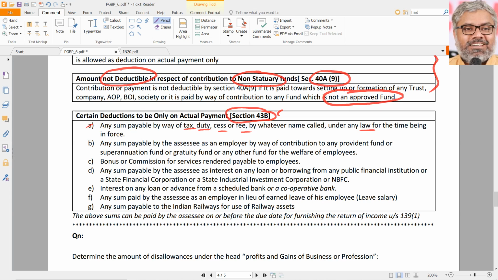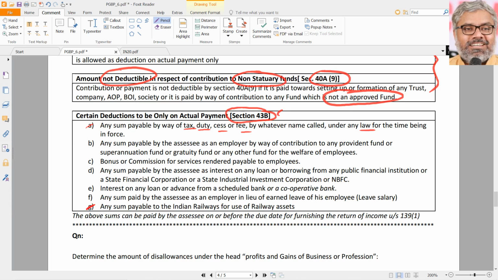So anything payable to government, naturally we can say. Whatever name it is called, GST payable but not paid, not allowed as deduction. If it is paid, then only. Any amount of tax, duty, cess, fee, by whatever name called, under any law for the time being in force. Are we talking about only central government? No. Municipal taxes payable? Not allowed as deduction. Local taxes payable? Not allowed as deduction. Paid? Then allowed as deduction. So only when they are paid, then only they are allowed as deduction under 43B, if that payment is supposed to be made to the government. So that is a point.